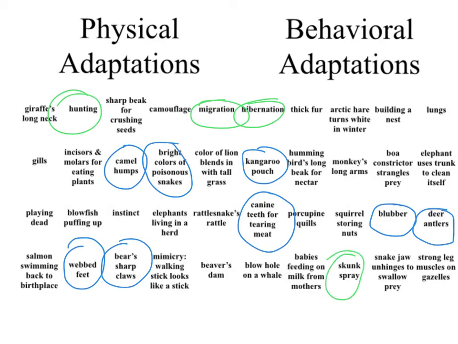Skunks spraying would be a behavioral adaptation. Elephants using their trunk to clean themselves. They also actually take dirt to protect themselves from the sun, and they put it on their bodies. Those are behavioral adaptations as well. Beavers building dams, squirrels storing nuts.